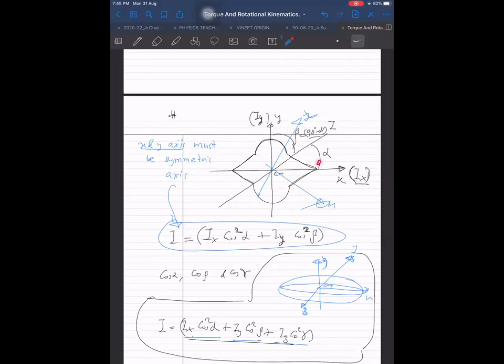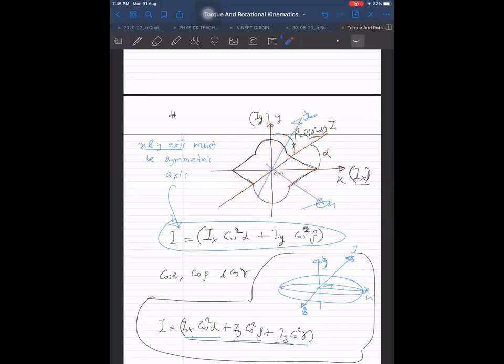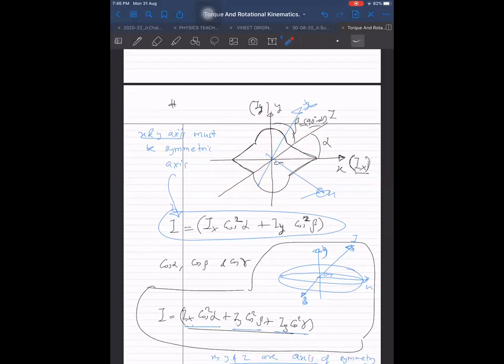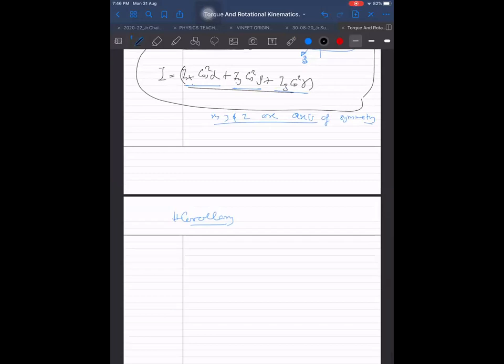Such a wonderful thing: about any axis passing through the center of mass, the moment of inertia will be the same if the axis is lying in the same plane, the XY plane, provided that about at least 2 mutually perpendicular symmetric axes it comes out to be the same. I can use this theorem for two special cases. So then the moment of inertia remains the same.